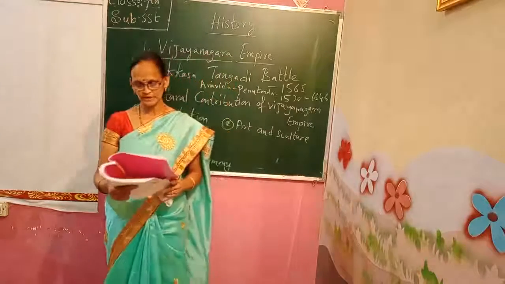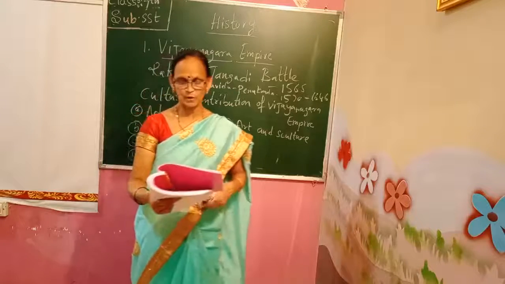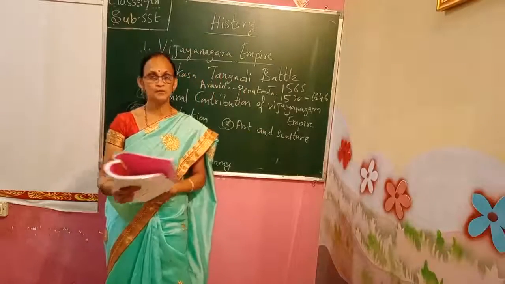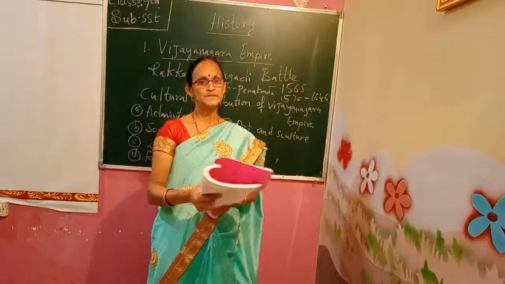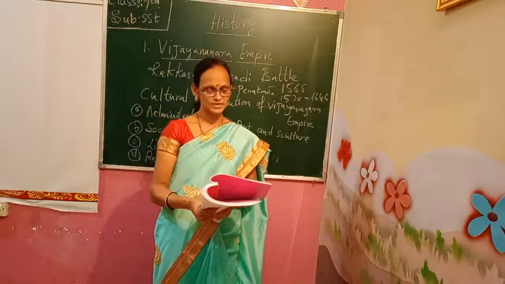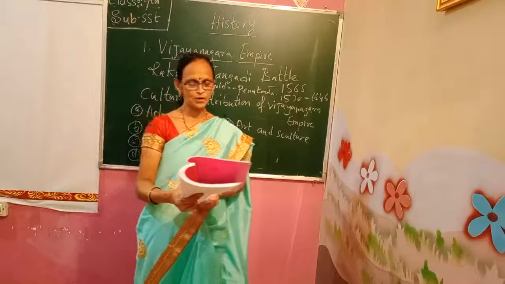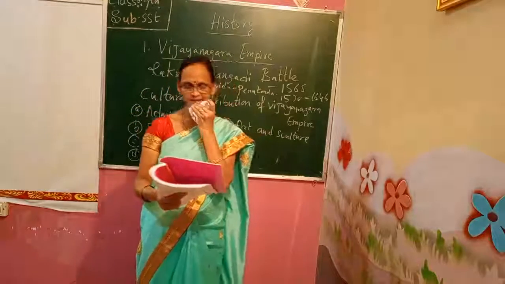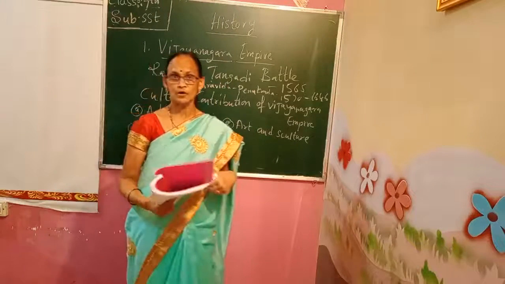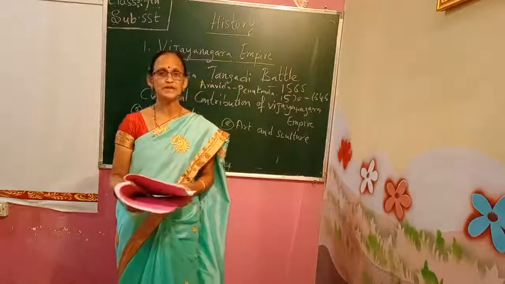Now, during the reign of Vijayanagar, infantry, cavalry, elephants and cannons were prominent divisions in the army. Their army was very big, and they had very good equipment like infantry, cavalry, elephants and cannons. Arabian horses were very attractive in Vijayanagar, a special type of very fast running horse. That horse was called the Arabian horse. They were there in this Vijayanagar Empire.